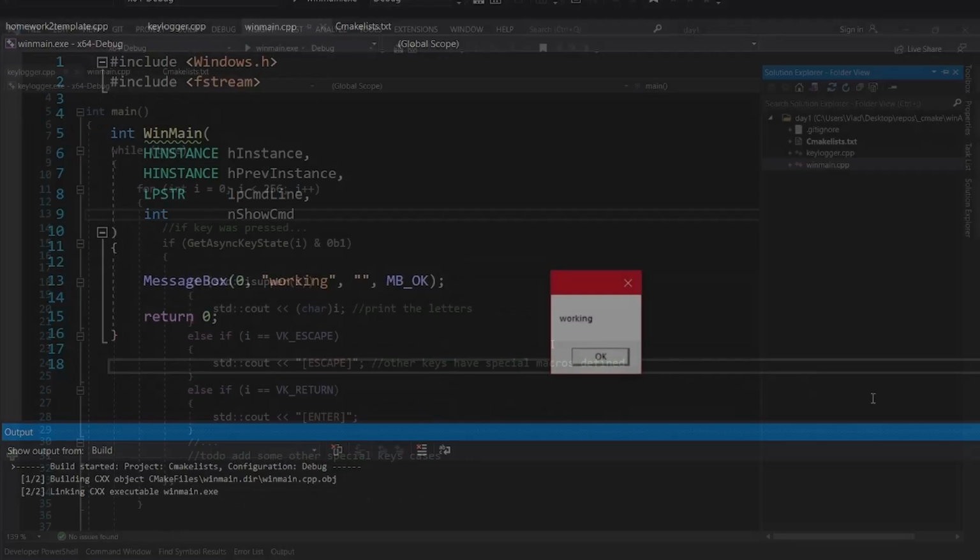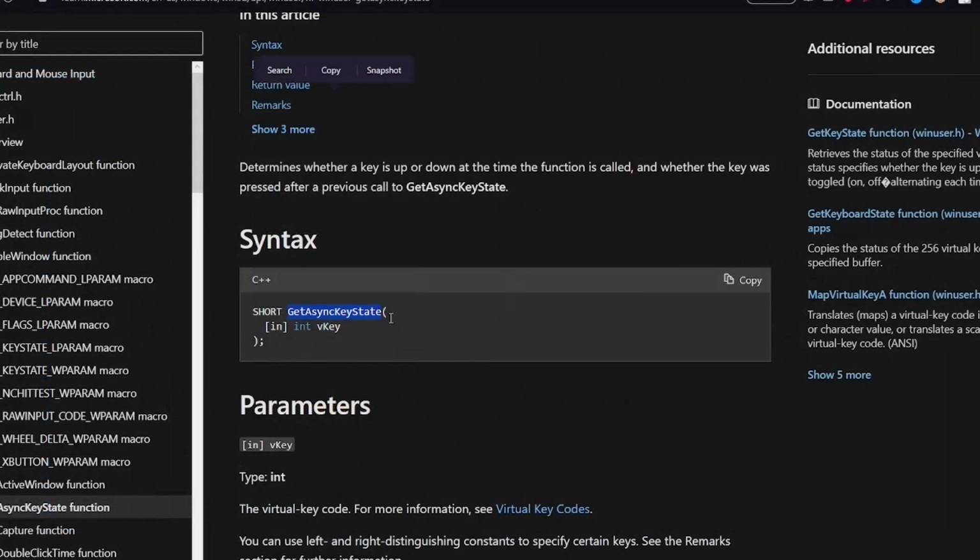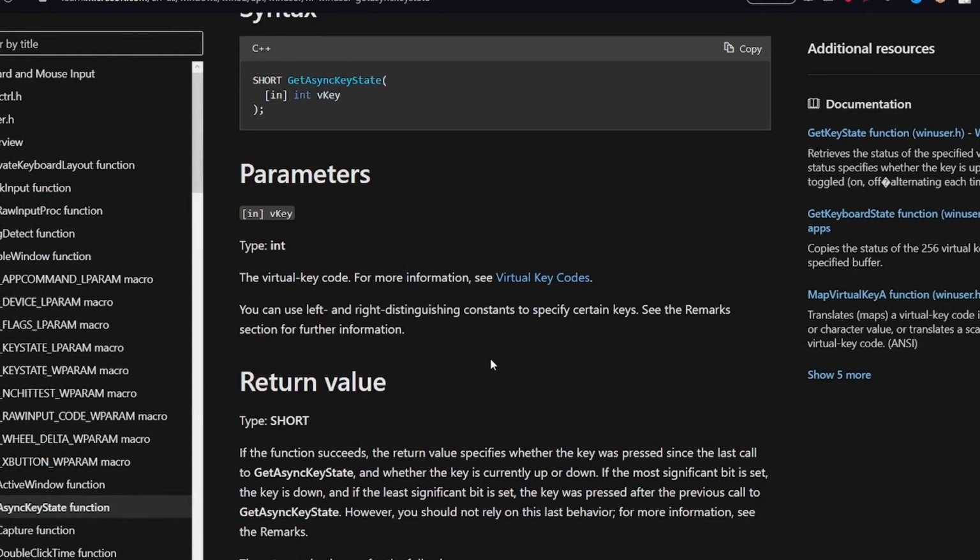So now your first piece of homework is to add the WinMain function to the keylogger, and log the keystrokes to a file to complete it. Don't forget to add some more keys here, and also make a way to be able to exit the program. Use the Microsoft documentation to look at all the possible key inputs.